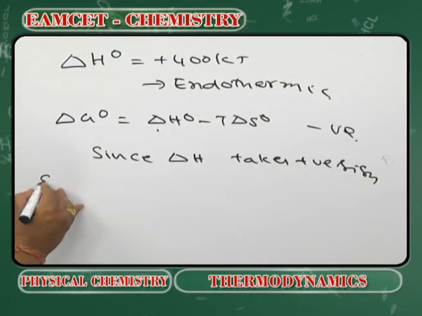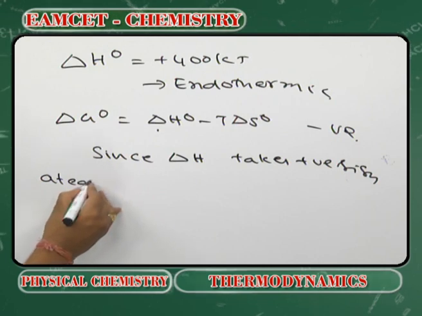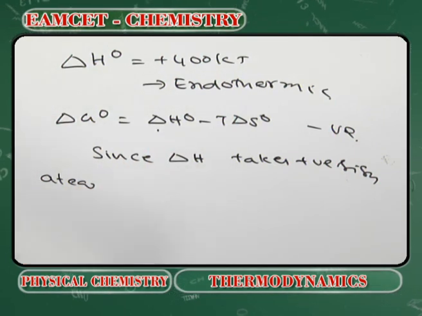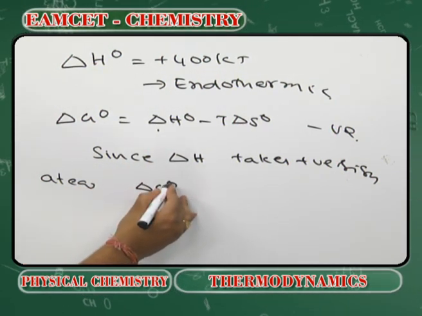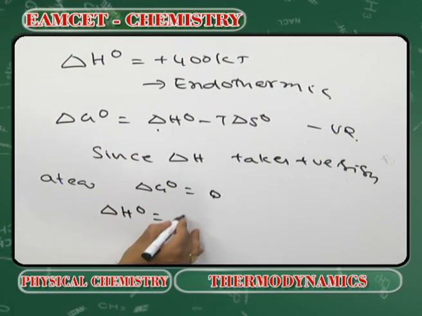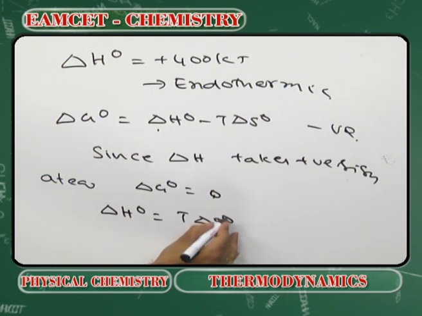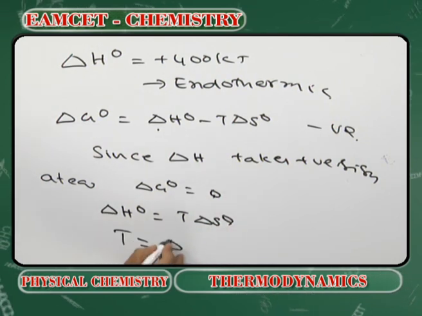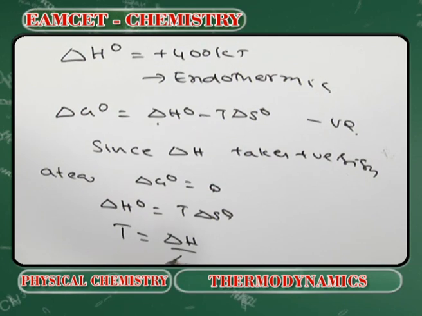At equilibrium, what is the limiting condition? At equilibrium, delta G naught will be equal to 0. In such case, delta H naught will be equal to T delta S naught, and T will be equal to delta H by delta S.